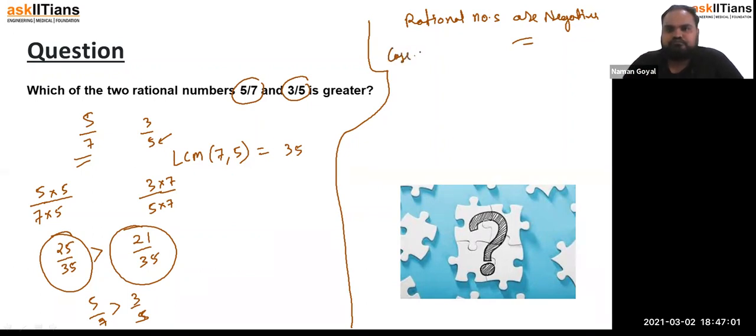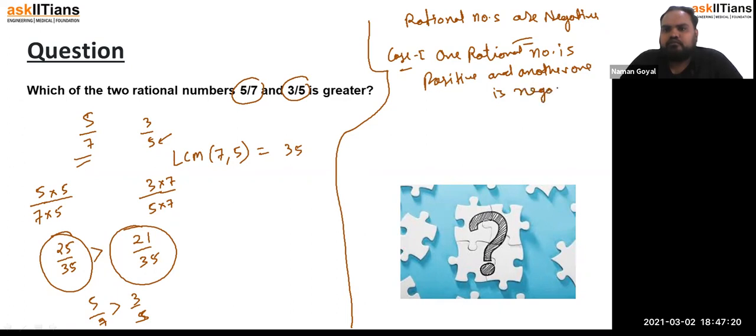Case one: one rational number is positive and another one is negative. Okay, got it. So one is positive and one is negative, right? So it is simple that the negative one will always be smaller than the positive one.